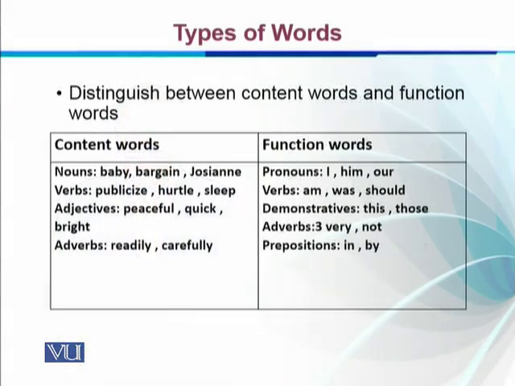We can have another type of words: content words and function words. Content words, meaning carrier words, carry meaning. They are nouns, verbs. They tell us our feelings, our attitudes, adjectives, adverbs. And we have function words like pronouns, helping verbs or auxiliary verbs, was, am, should, etc., demonstratives, this, those, and prepositions, etc. Function words are very important to convey the meaning of the sentence.